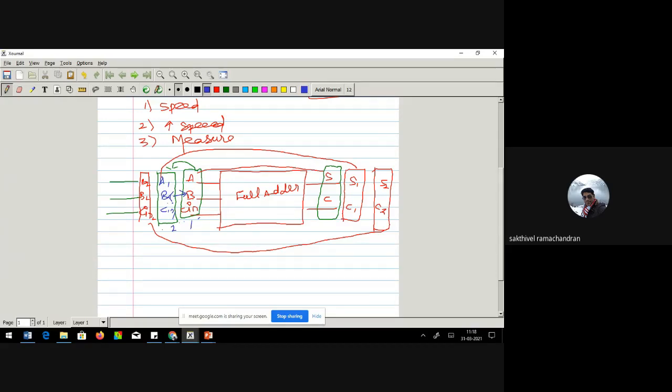It is similar to the scenario where you queue up at a ration shop or a cinema theater. You will not be allowed to push everyone to the counter at the same moment. So you have a serial feeding mechanism by which the process runs smoothly.